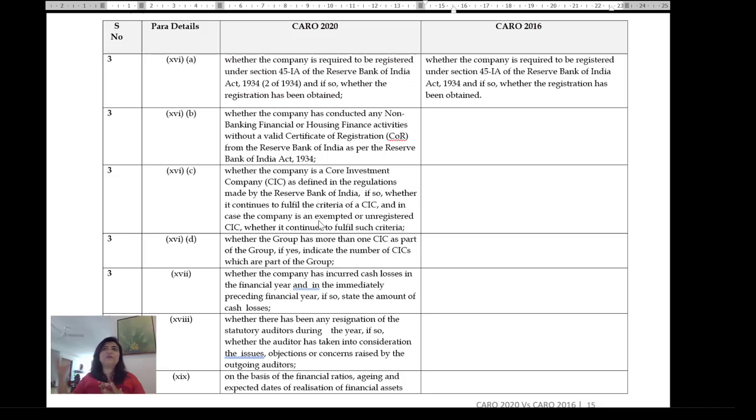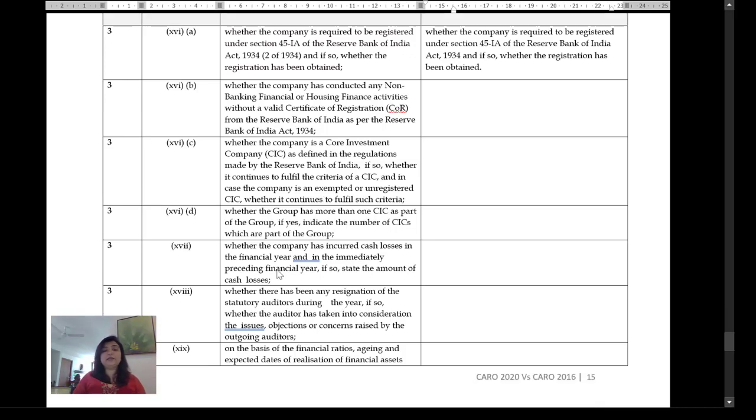In my next set of videos, we'll perhaps go into a little more detail on what these clauses are all about, whether the group has more than one CIC as part of the group, whether the company has incurred cash losses in the financial year, very important, and the immediately preceding financial year, if so, to state the cash losses.